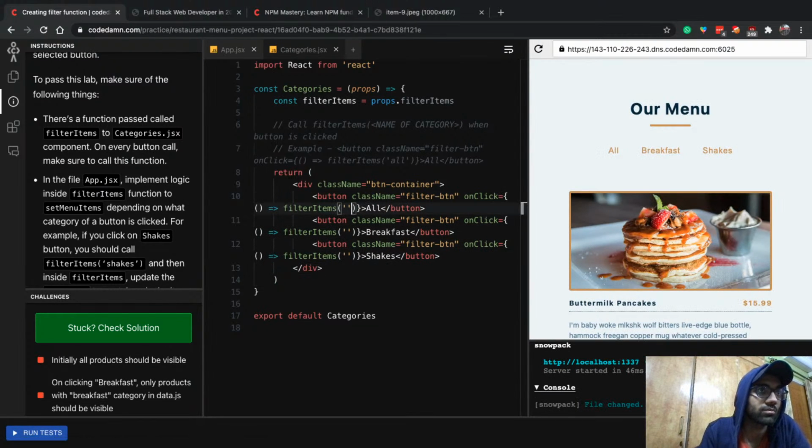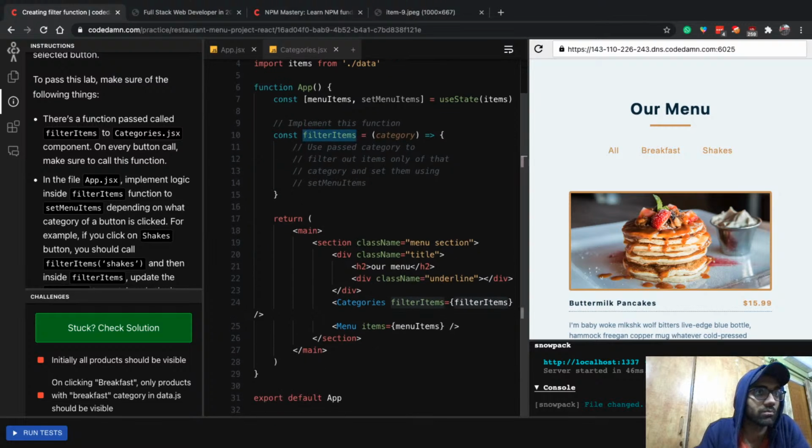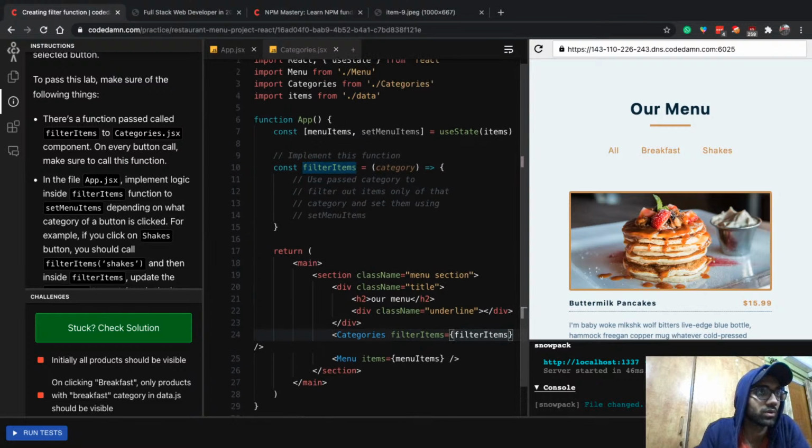Right here, I'm going to pass in all, because that is sort of the category, then breakfast, and then shakes, right? Now whenever I click, this function is getting executed, and this function is right here because we are passing it down the component.